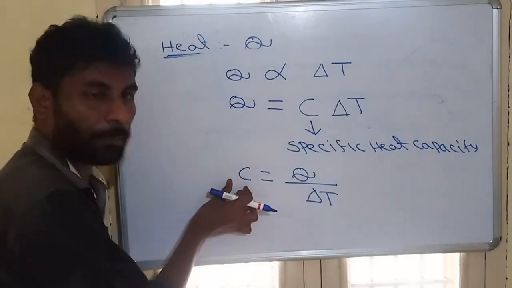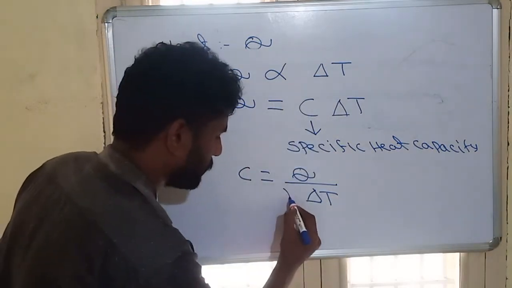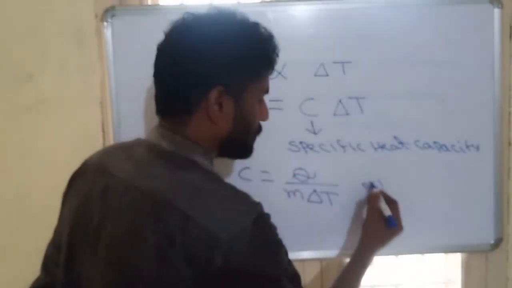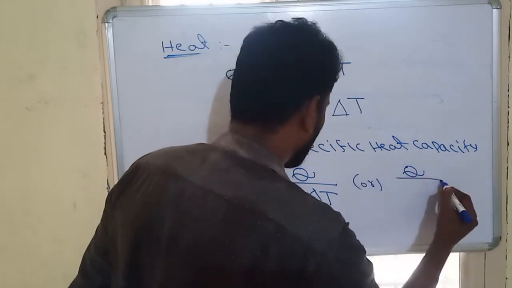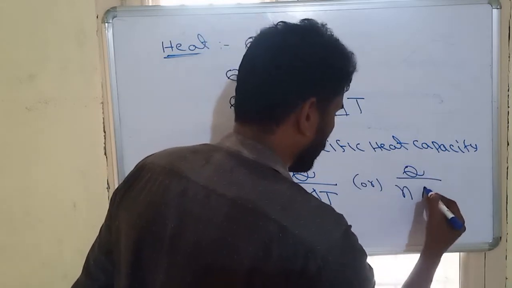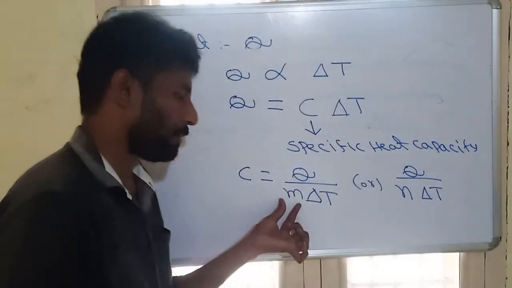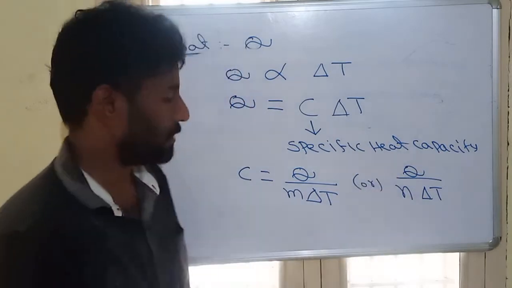If this heat capacity is applicable to 1 gram of the system, then we use M, so C equals Q by M into delta T. If it is applicable to 1 mole of the system, then C equals Q by N into delta T. Here M is the mass of the system, and N is the moles of the system.